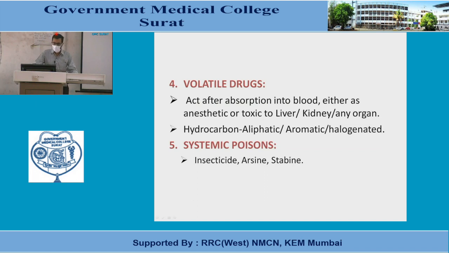The fourth one will be the volatile drugs, which act after absorption into the blood, either as an anesthetic or toxic to the liver, kidney or any organ. These include hydrocarbons, aliphatic, aromatic or halogenated hydrocarbons. Systemic poisons include insecticides, arsine and strychnine. So these are the various gases that produce asphyxia, and that's why it is known as asphyxiation. We will not discuss all of asphyxiation, but mostly the important ones: carbon monoxide, carbon dioxide, hydrogen sulfide and cyanide, which we will discuss today.